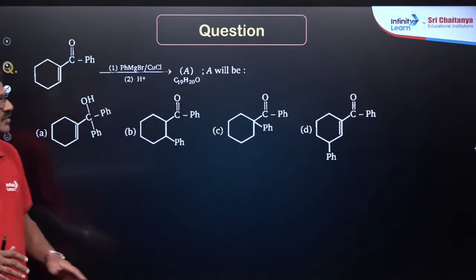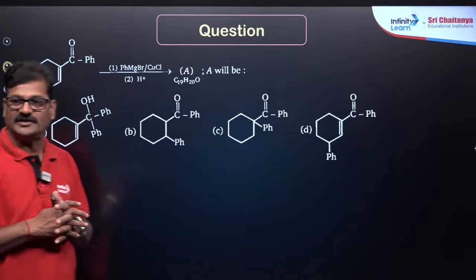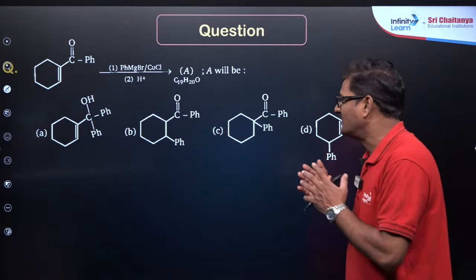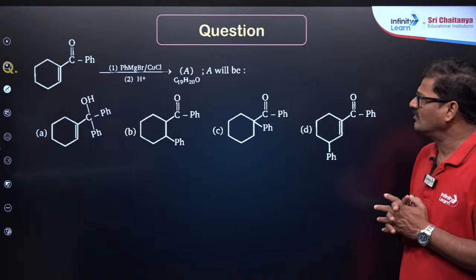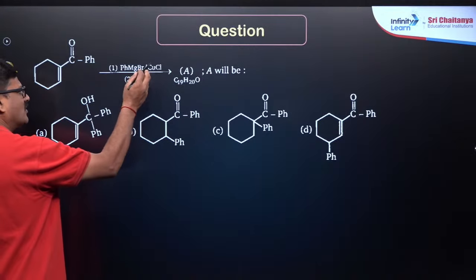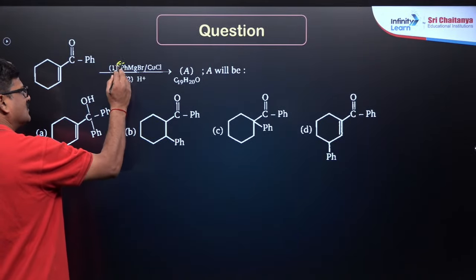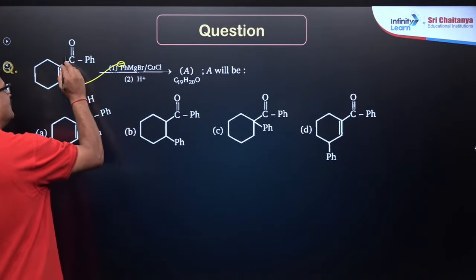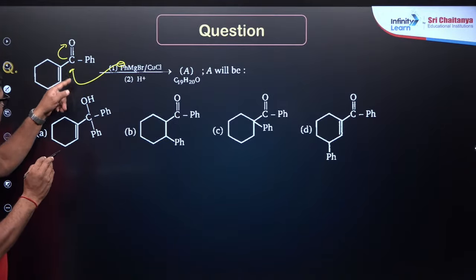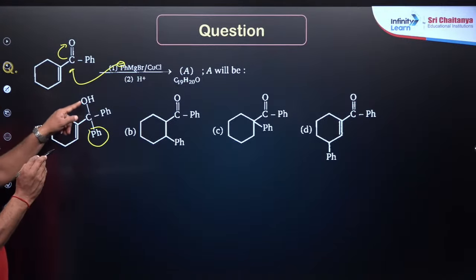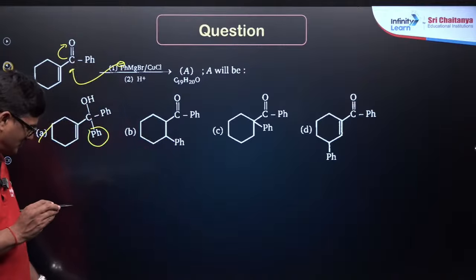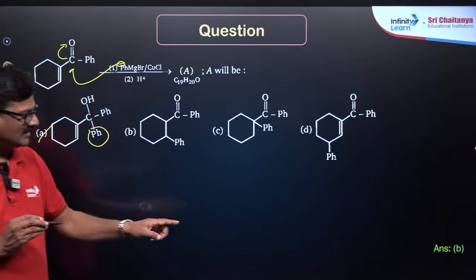And I want to show you one more reaction. It looks very complicated. I want some of you to please give the answer for this. No worry, this is phenyl magnesium bromide. It could be copper chloride or ammonium chloride. It is going to attack here. So you are going to get a phenyl group newly coming in, and on further hydrolysis this gives option A as the correct answer for this question. Option A is the correct answer.